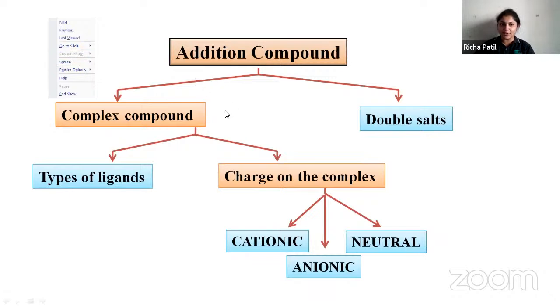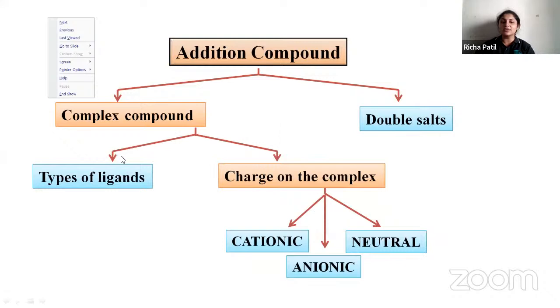What do you mean by complex compounds? Complex compounds are those in which there is a central metal atom which is surrounded by non-metal atoms or groups of atoms called ligands, and these are held by chemical bonds. Now, what are double salts? Double salt means a combination of two salts. So a combination of two salts is called a double salt.